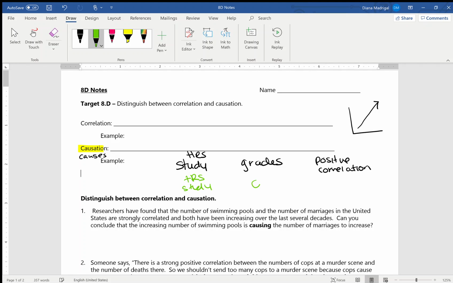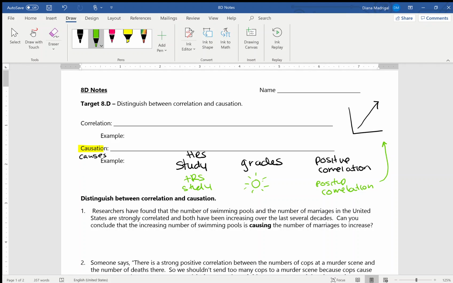What about an example of our study hours and how sunny it's outside? Let's say again, this is a positive correlation. Okay, again, it's a positive correlation. The pattern between the hours of study, so the hours increase, and the weather, the sunshine, increases. Okay, it has a positive correlation.